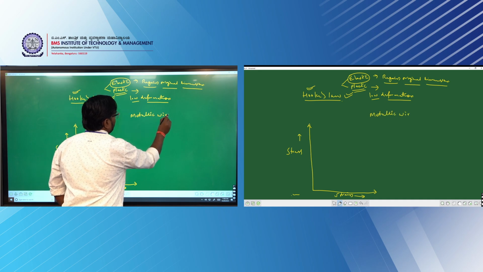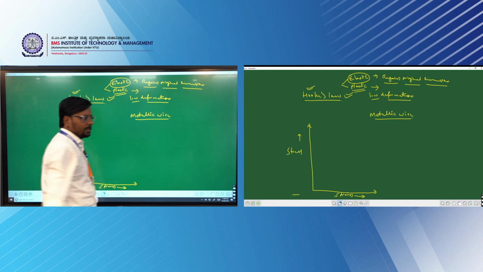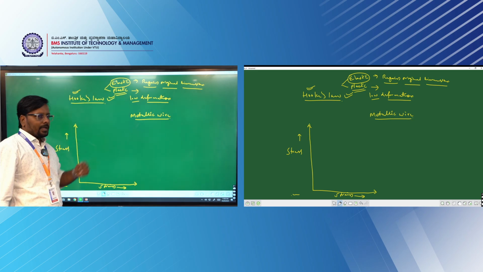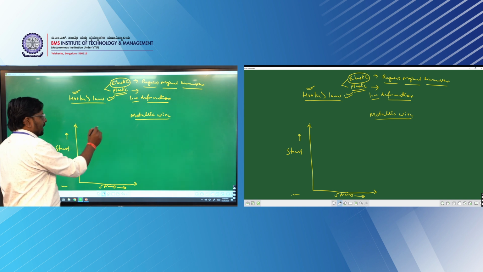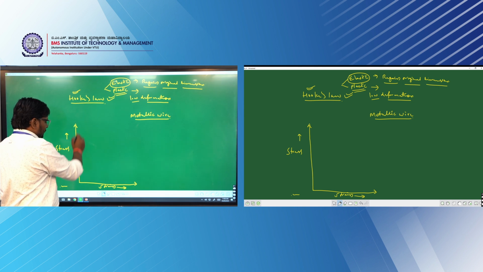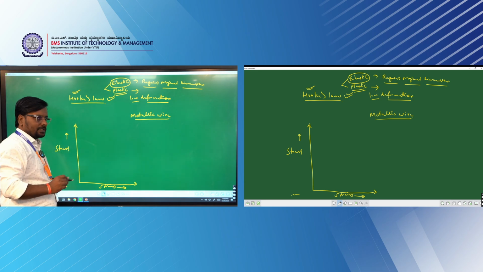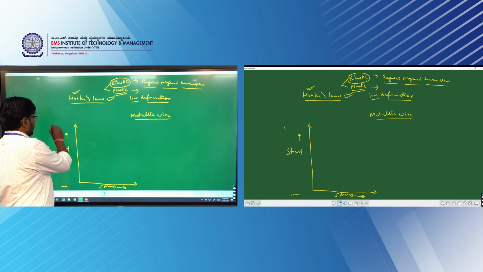Any metal, you take copper, aluminum, whatever it is. We know that all metals show ductile properties. Take one metallic wire, on which I am going to apply stress. Stress is nothing but force. We are going to apply some external force.